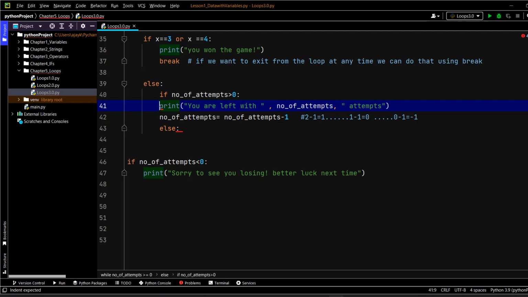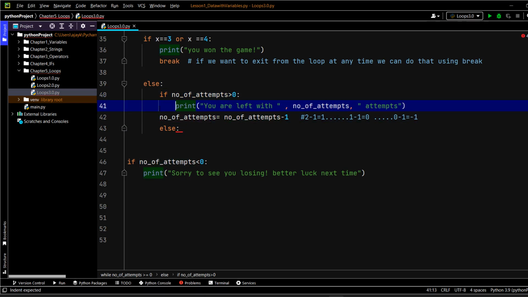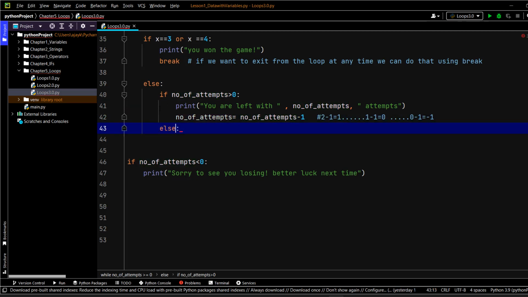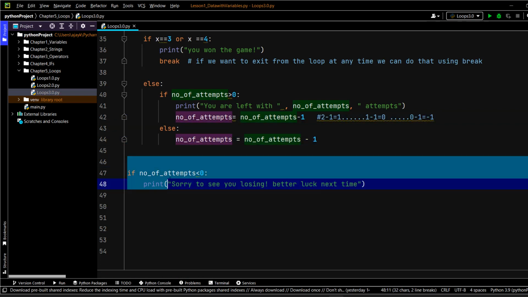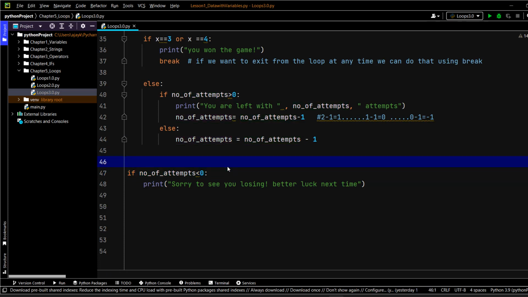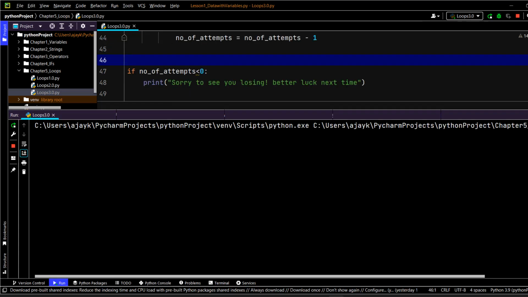Now we have to give some indentation here. We can't do this in this way, so I put this inside this. Okay, then I say that basically the number of attempts should be subtracted, in order to make that zero, because then the code has to go here also. So this is my plan. I don't know if we are going to succeed in this, but let's check that.